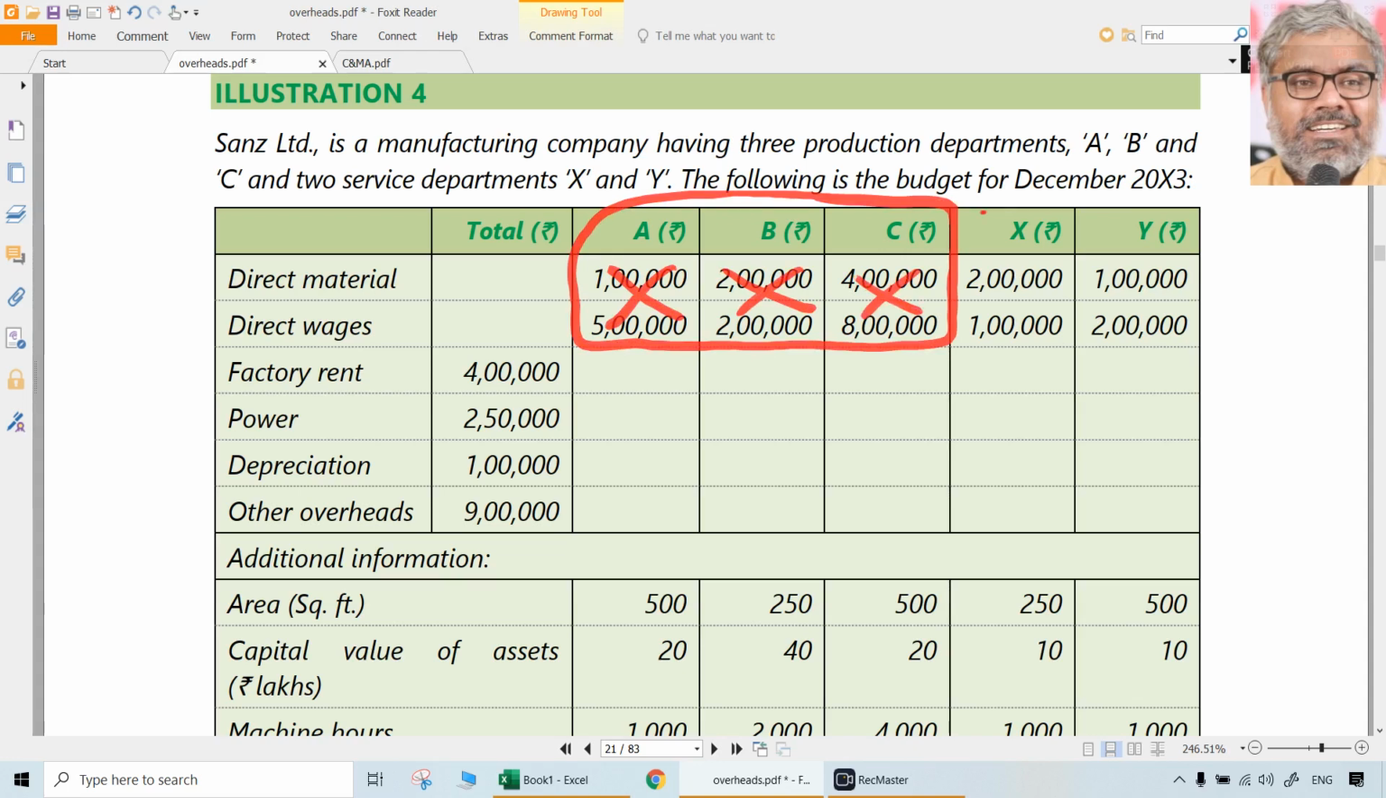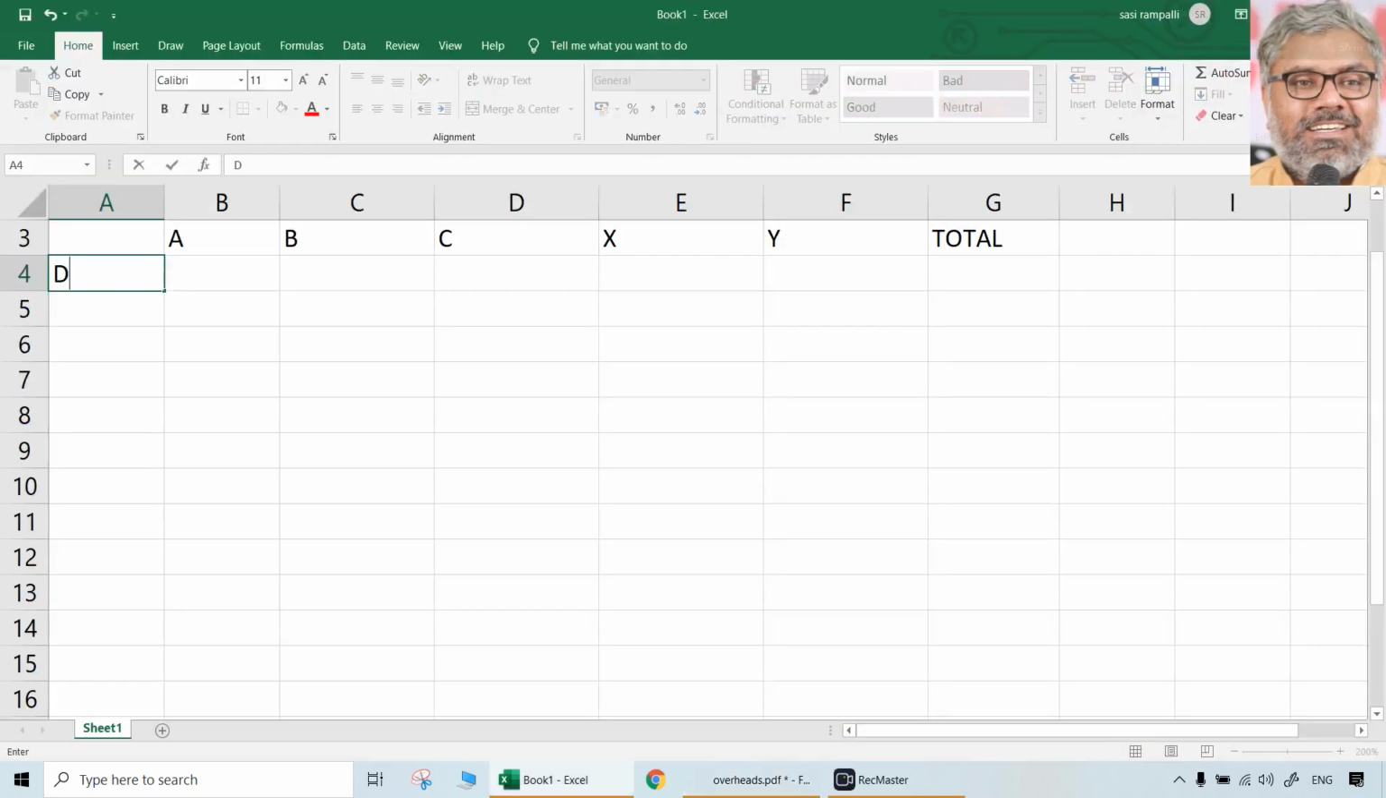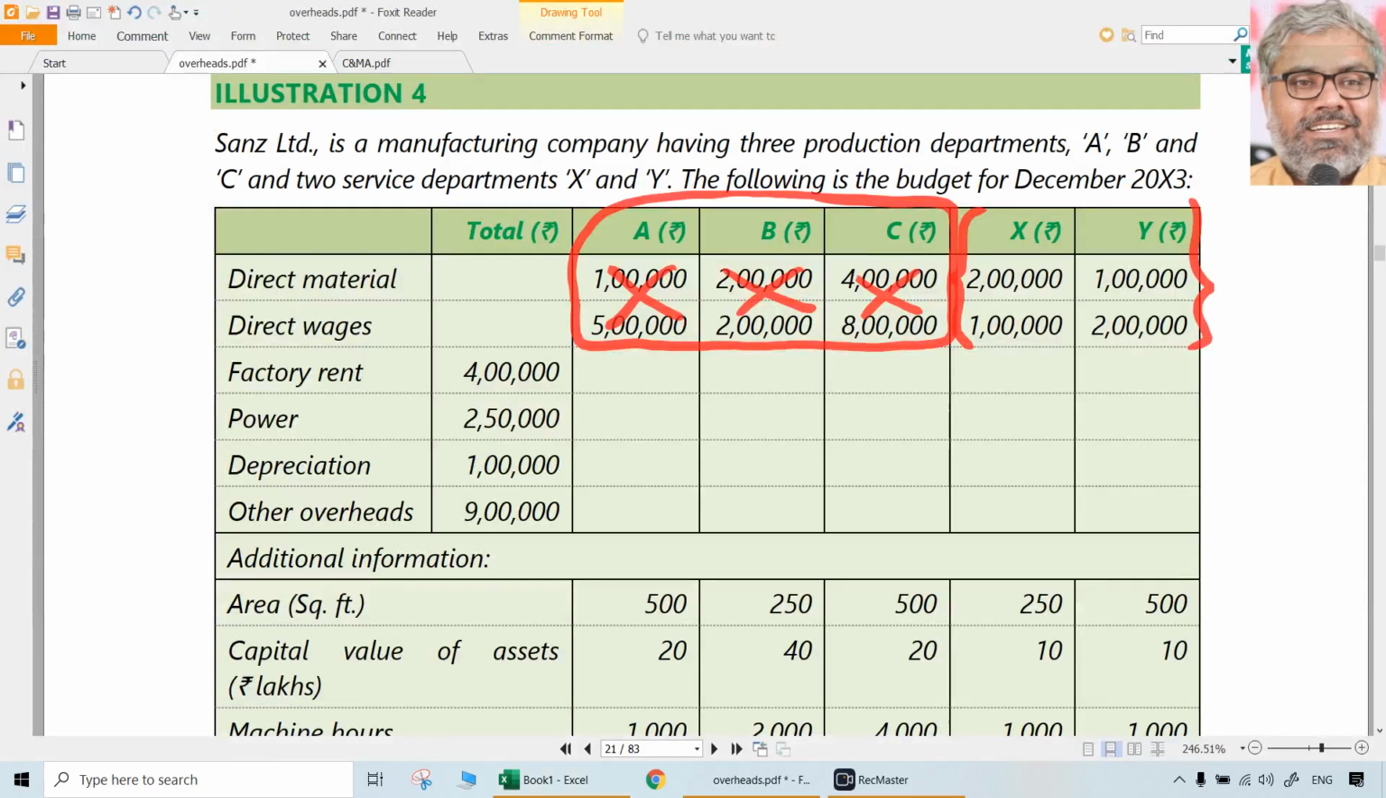But what about service departments? It is overheads because they are not going to remain later as service departments. We need to redistribute these costs back to the ABC. For that purpose, we have to start with them. So X, Y, direct material, direct wages cost should be taken into consideration because they are service departments. So what are those costs given in the question? 2 lakhs, 1 lakh, 1 lakh, 2 lakhs.